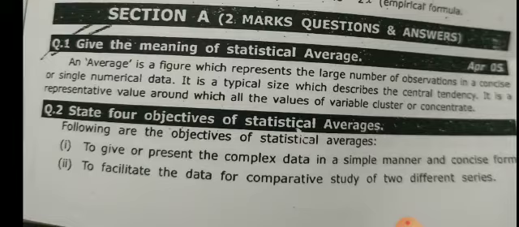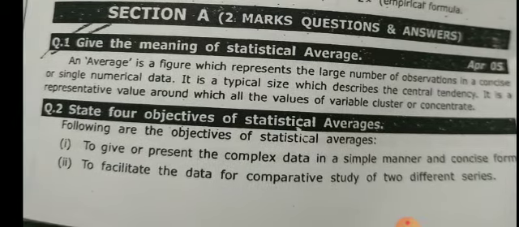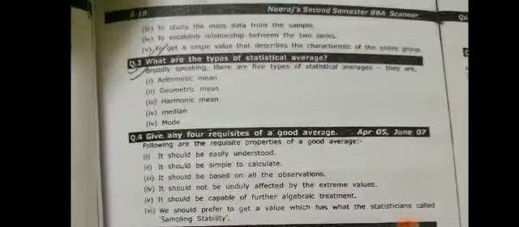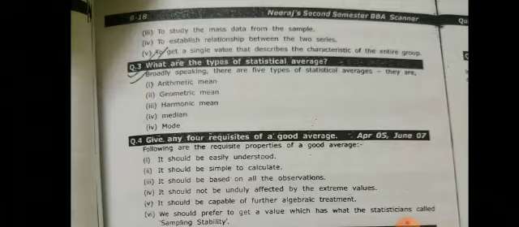State four objectives of statistical average. Following are the objectives of statistical average: to present complex data in a simple manner and concise form, to facilitate comparative study of different series, to study mass data from a sample, to establish a relationship between two series, to get a single value that describes the characteristics of the entire group.